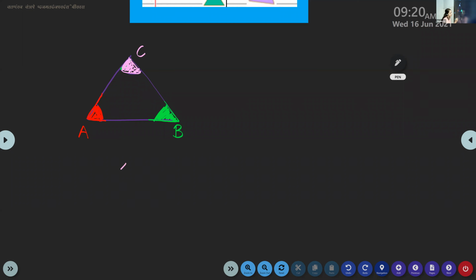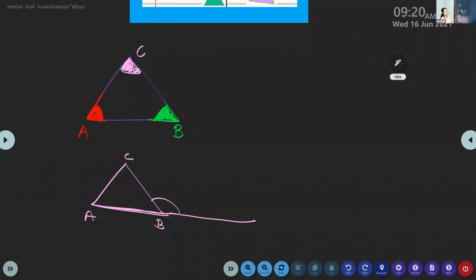But sometimes we can see exterior angles also. I'll tell you how you will get exterior angles. This is one side, A B. When you extend this A B, you will get one angle here.